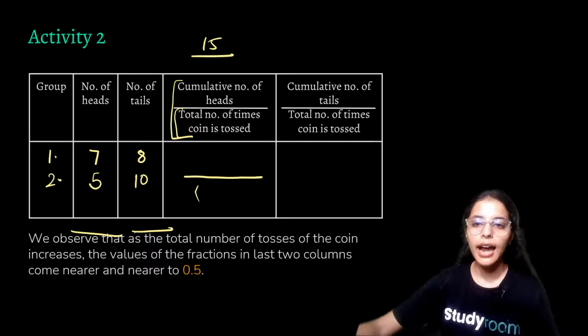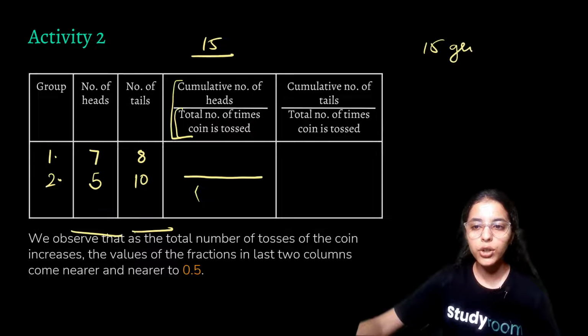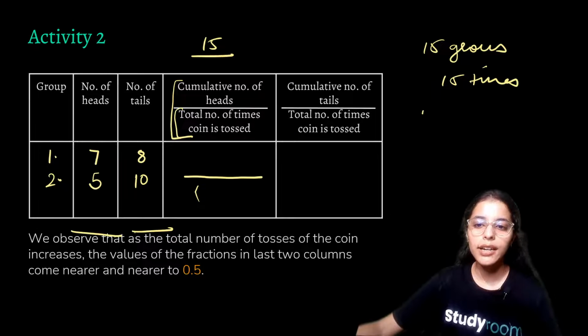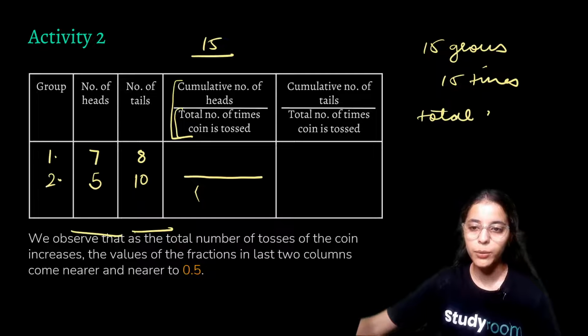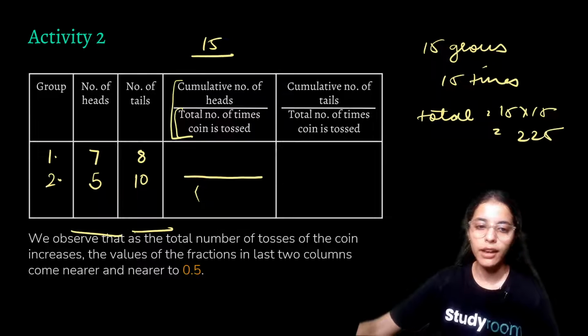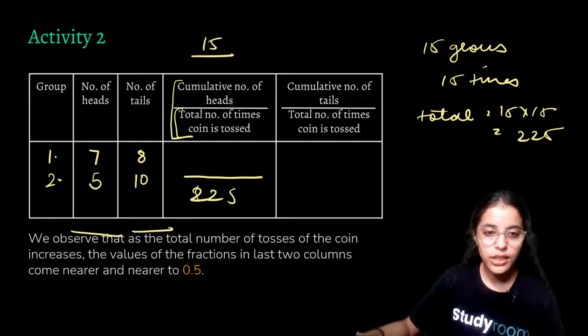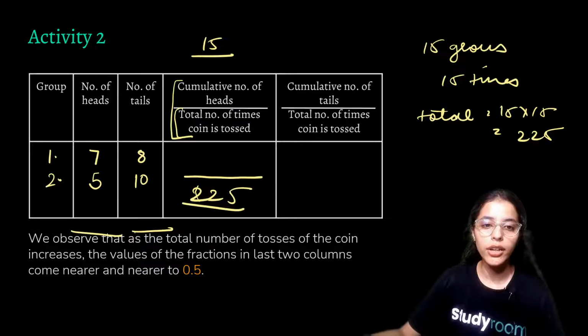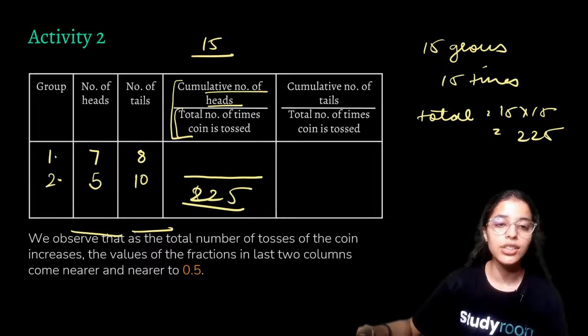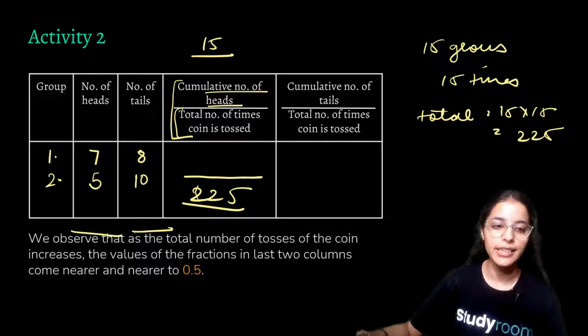For example, in our case, we had 15 groups tossing 15 times. So we get our total number of tosses to be 15 into 15, that is 225. So we'll write here 225. That is the total number of times the coin is tossed. And now in the numerator we will have the cumulative number of heads. That is the total number of heads all the groups combined have got.